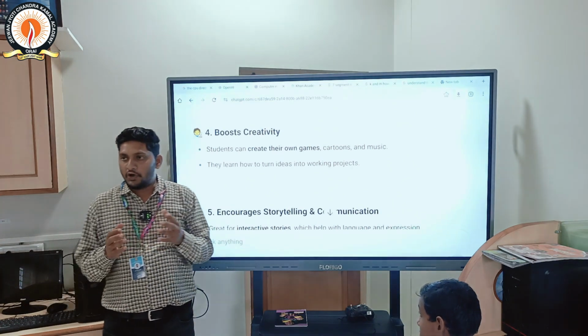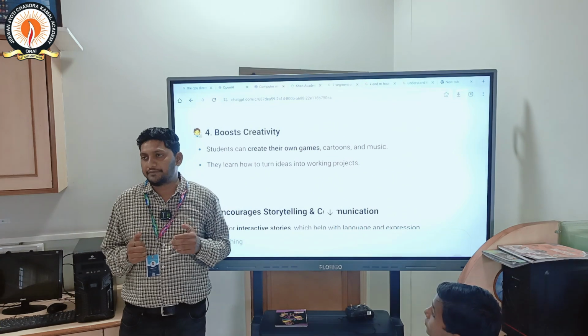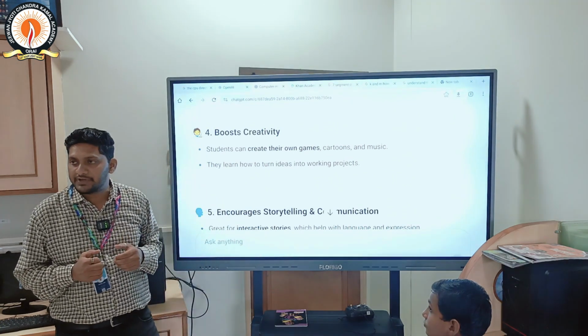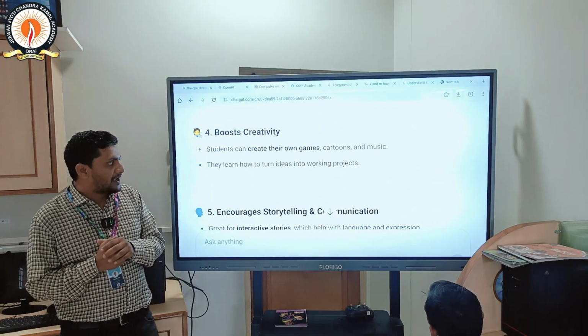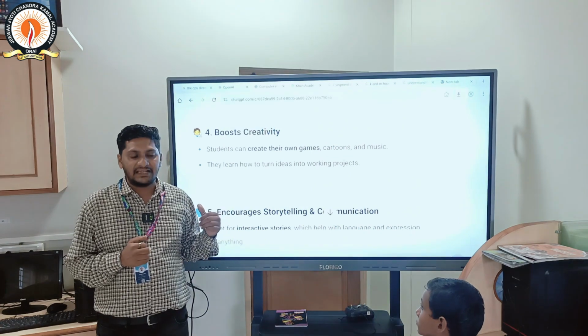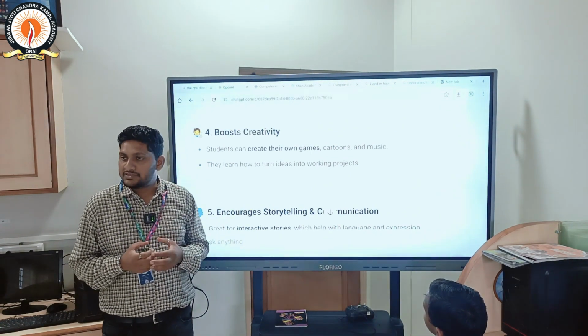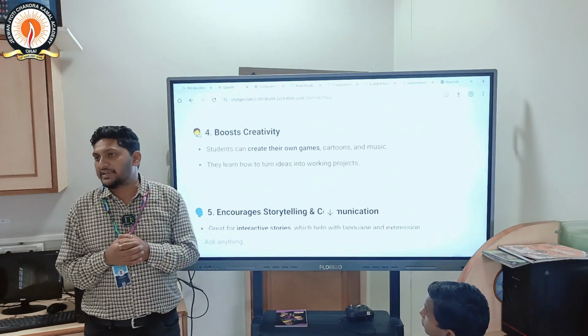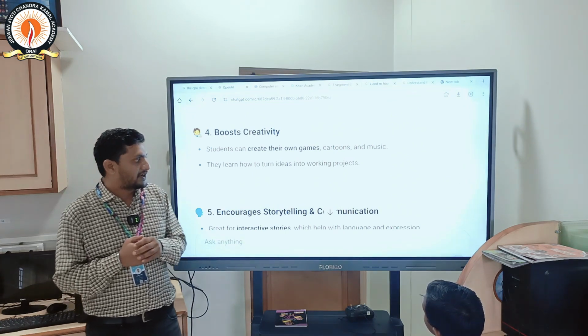Okay, and next, boost creativity. If you don't have creativity, it is very helpful to improve your creativity. Okay, creativity for the student is very helpful. So students can create their own game, cartoon and music. If you learn Scratch, you can create your own games, cartoons and music with Scratch. Okay, they learn how to turn an idea into a working project.